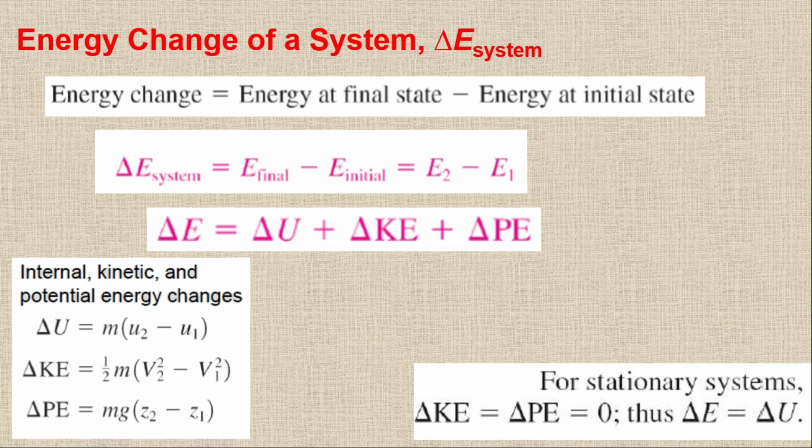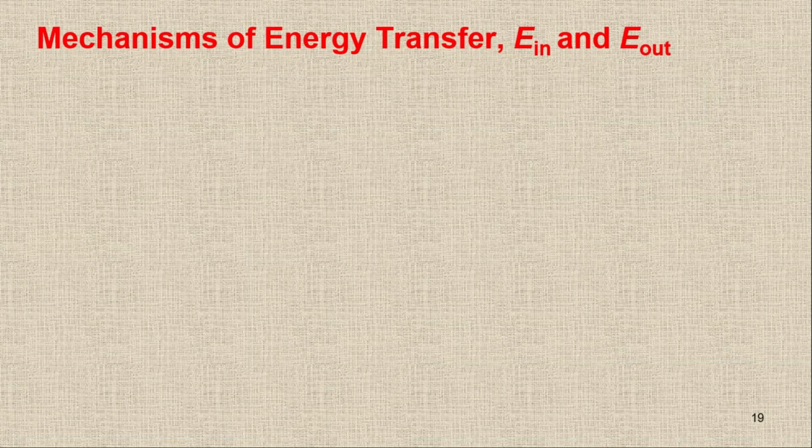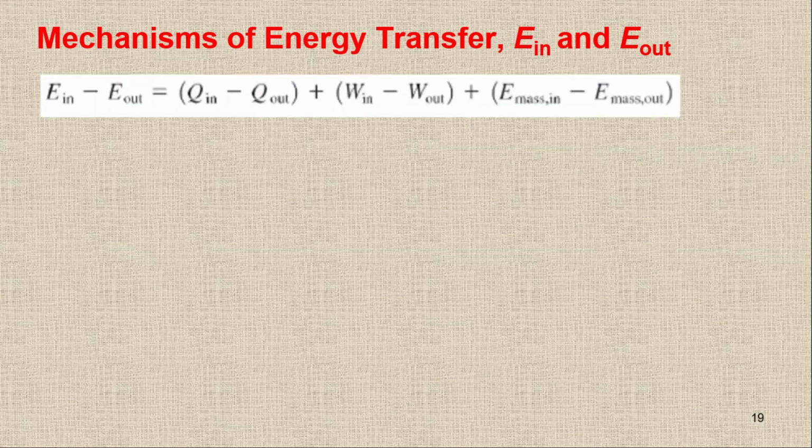When we are talking about the next term, which is about in and out, the mechanism of energy transfer in and out is only associated with mass, heat, and work done. So in and out is only due to heat, which is Q in minus Q out, plus due to work, W in minus W out, plus energy due to mass, mass in and mass out. So this equation shows the energy transfer through the boundary.